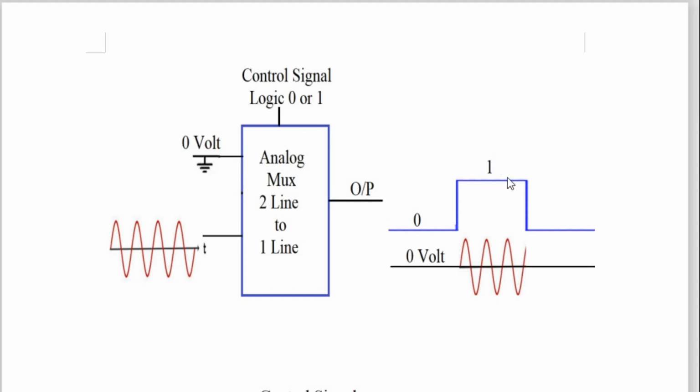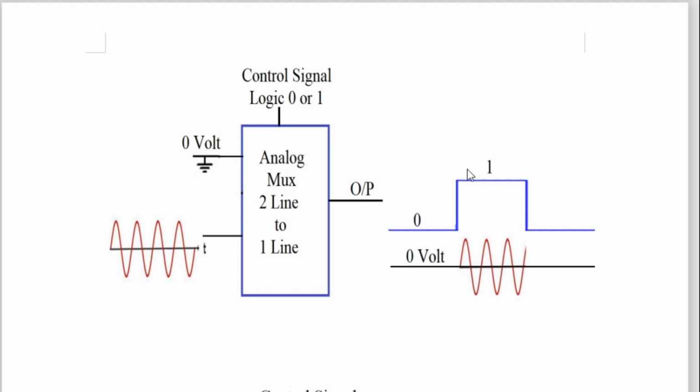So this is my control signal. See here, 0 and 1, 0 and 1, and this is the output. When I put the control signal in logic 0, I get 0 volt at the output. And when my control signal is in logic 1, of course the second input will get selected and go to the output, because it is a 2 line to 1 line multiplexer. Logic 1 means high voltage level, and for that I get this sine wave at the output. So for logic 1, I get high amplitude, and for logic 0, I get low amplitude. Very simple.